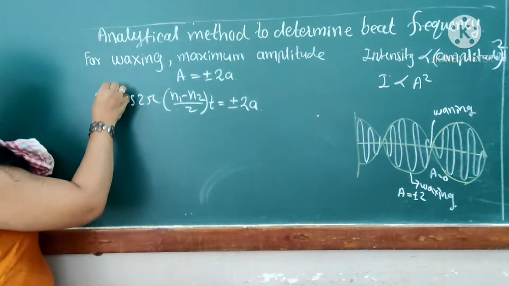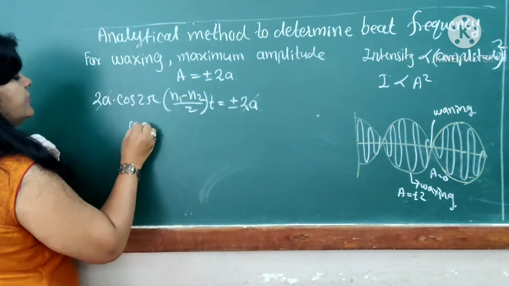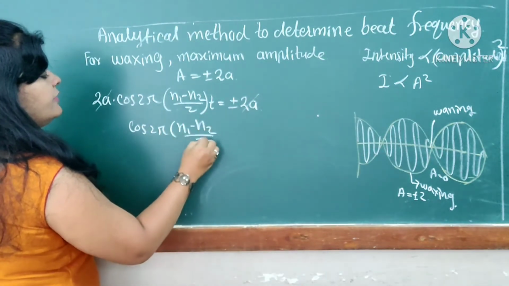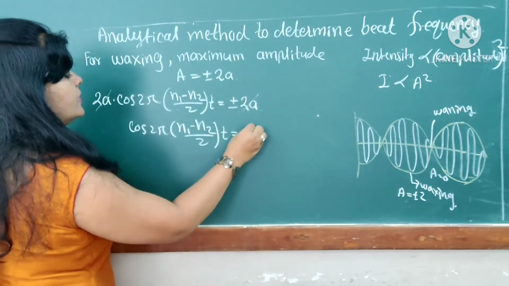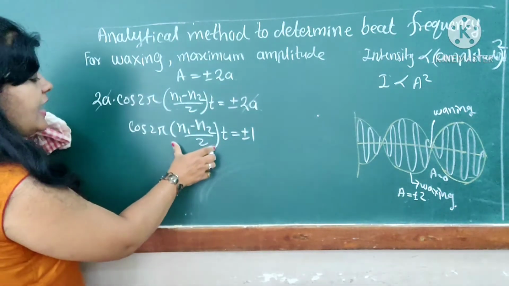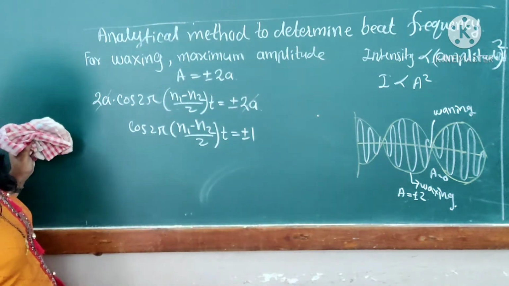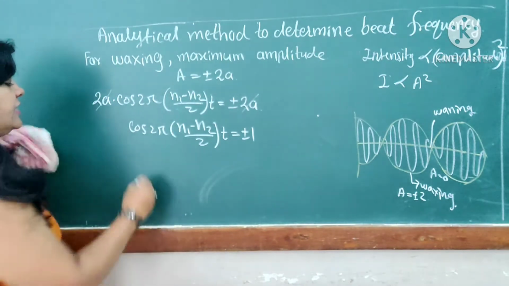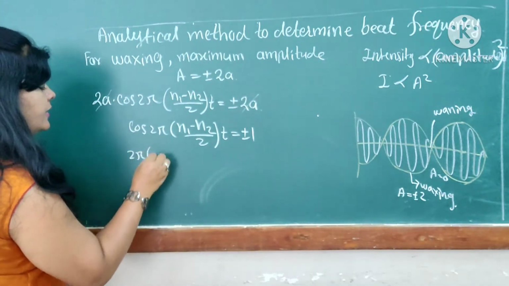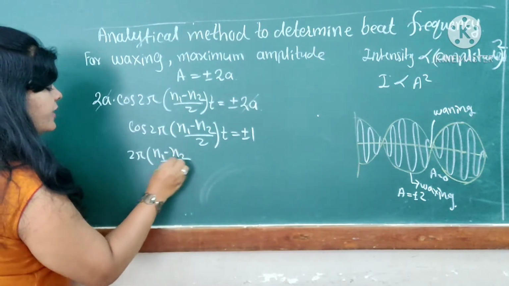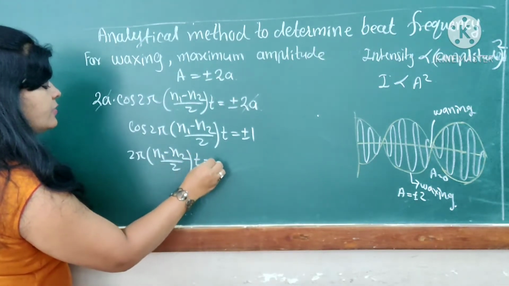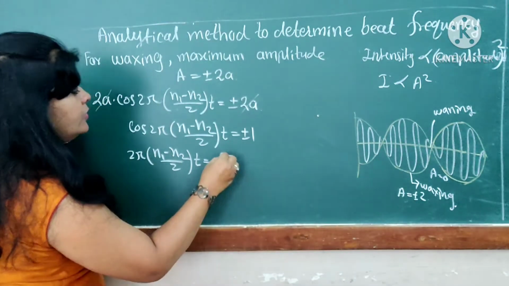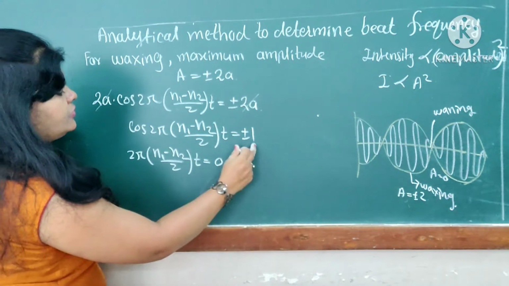Now on both sides the 2A gets cancelled, and it becomes cos of 2 pi (n1 minus n2) divided by 2 into t, equal to plus or minus 1. When is the cosine of this angle equal to plus or minus 1? For this case, the angle 2 pi (n1 minus n2) divided by 2 into t should be such that cos of 0 is equal to 1.